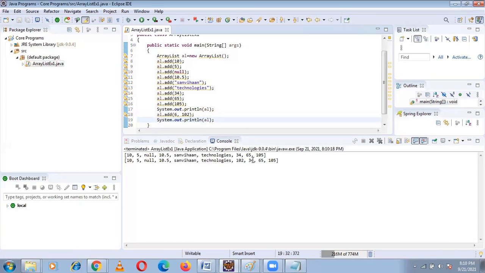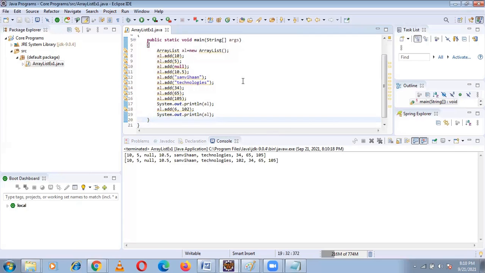Is 34 deleted? No. But it moved to the next position. This traversing happened. That is nothing but in an array list, when you add an element at a position, it will be added, but the other elements won't be disturbed. Other elements will be moved aside. In the sixth index we got 102, and the seventh index has 34, the eighth index 65, the ninth index 105, like that.